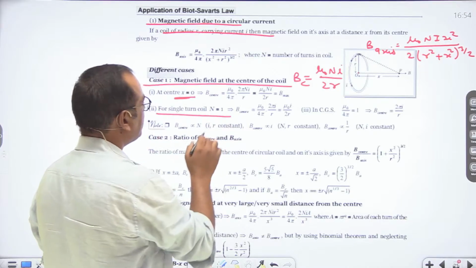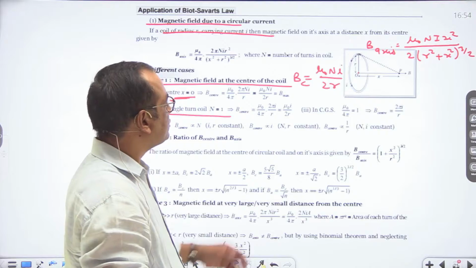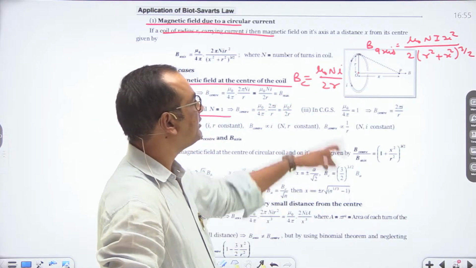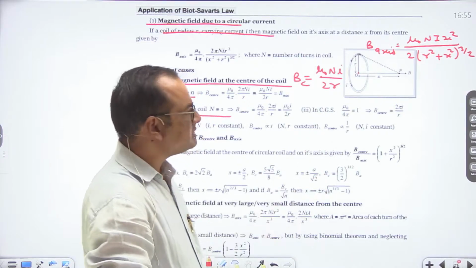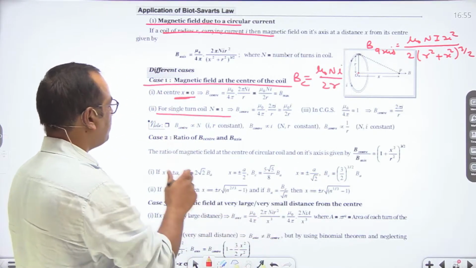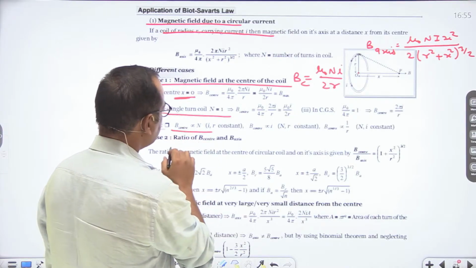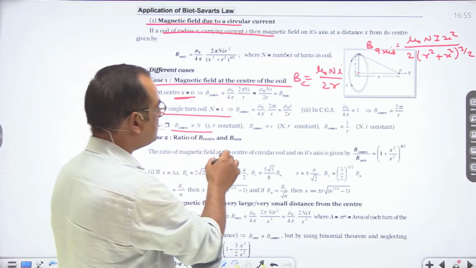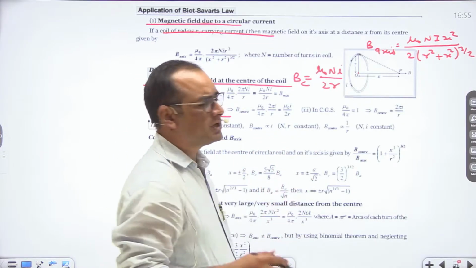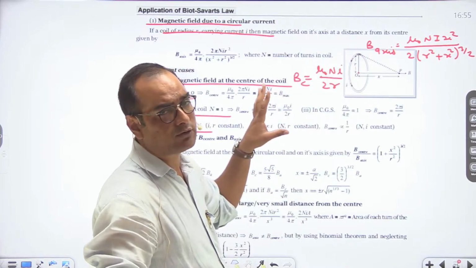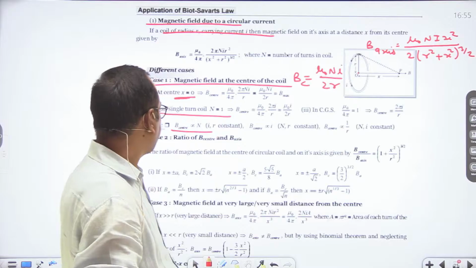If we talk about a single turn coil, it means there is only one turn in that coil. So here N will be equal to 1 and B center is equal to mu naught I upon 2r. So this is the general relation. Now B in air is proportional to N, if I and r are constant. Similarly, B is proportional to I if N and r are constant. So you can take any values as constant, then the rest will be variable quantities which will affect the magnetic field.